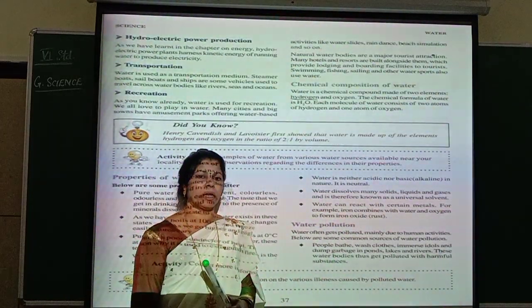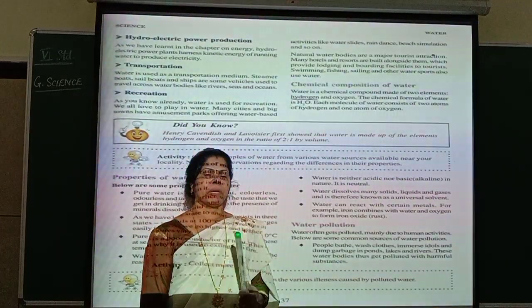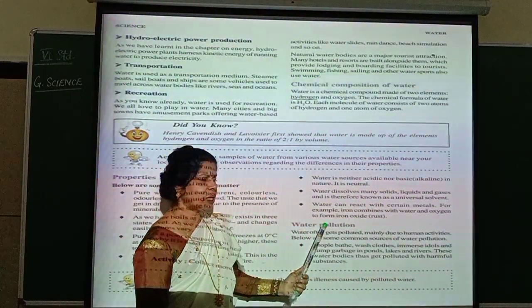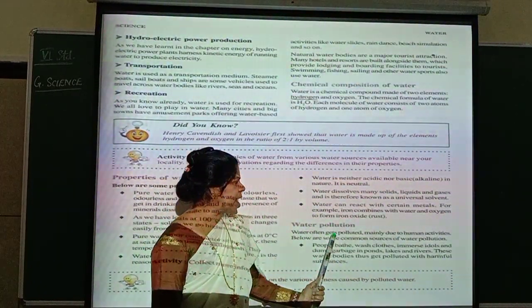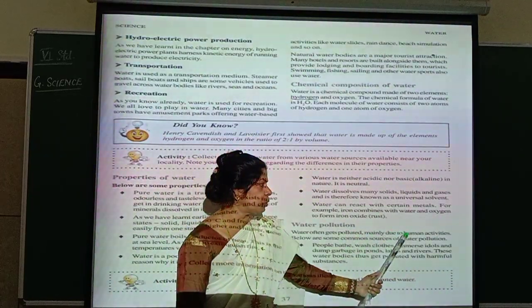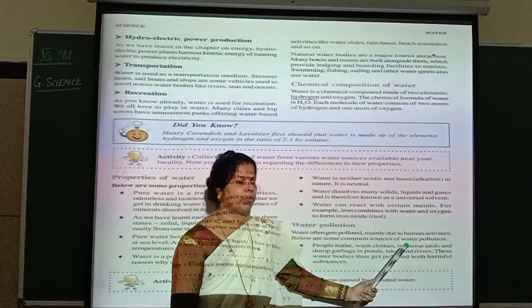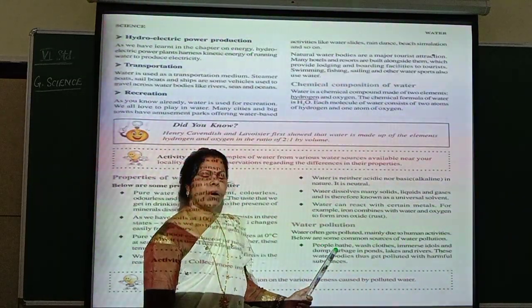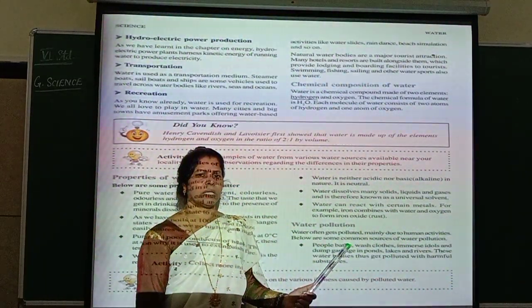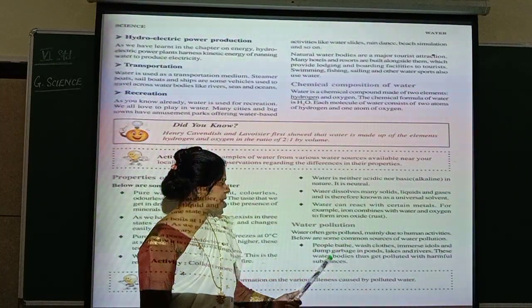Pollution means what? Contamination. Means becoming dirty. So water pollution. Water often gets polluted mainly due to human activities. Below are some common sources of water pollution. How is this water getting contaminated? Because of these reasons. What are the reasons?